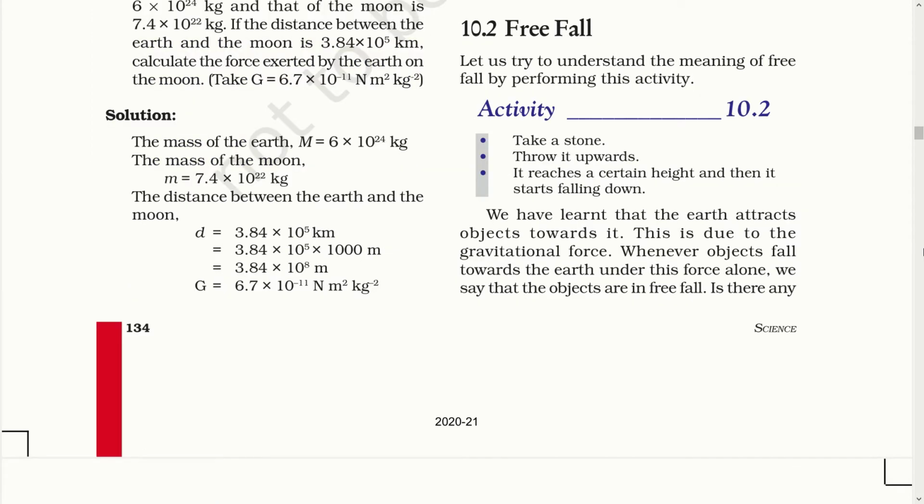Free fall. Let us try to understand the meaning of free fall by performing this activity. Take a stone, throw it upwards. It reaches a certain height and then it starts falling down. We have learned that the earth attracts objects towards it. This is due to the gravitational force. Whenever objects fall towards the earth under this force alone, we say that the objects are in free fall.